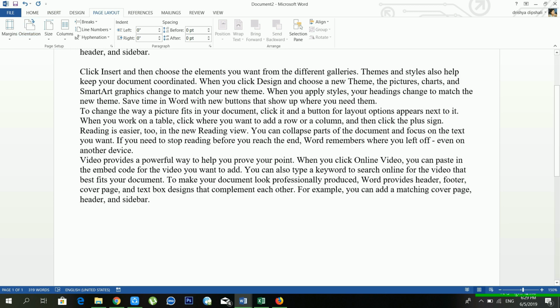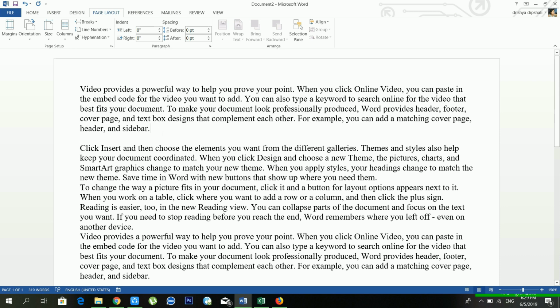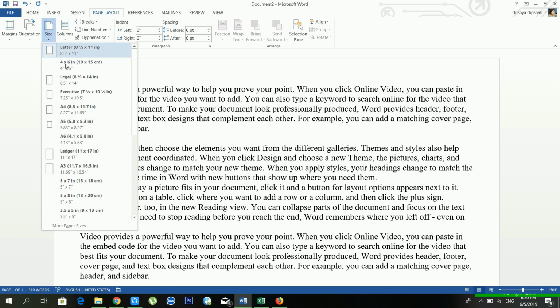If you want to work on a vertical page, you have to choose portrait mode, and if you want to work on a horizontal page, you have to choose landscape. Another option is size. From here you can choose the size of your document.